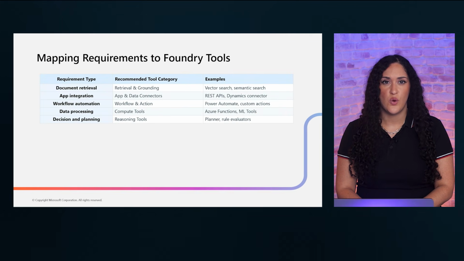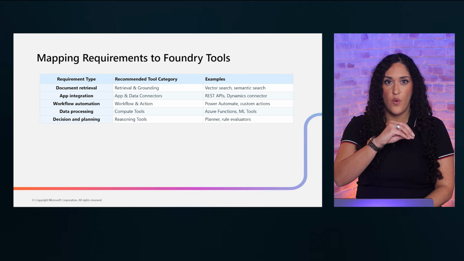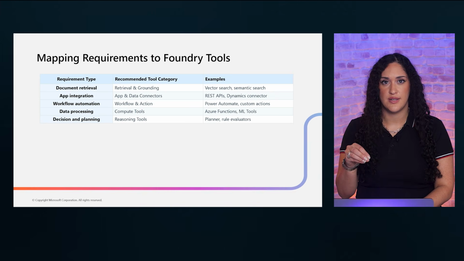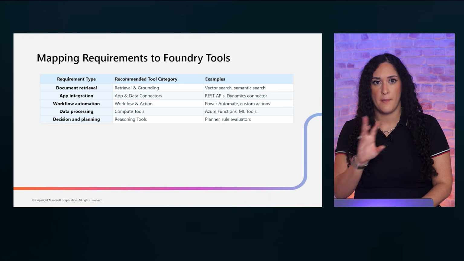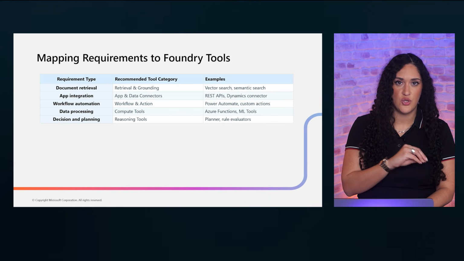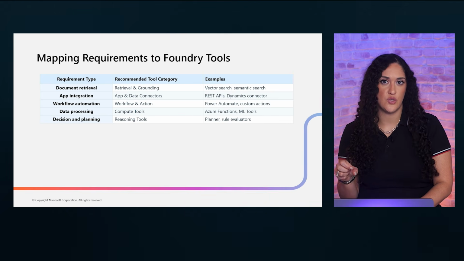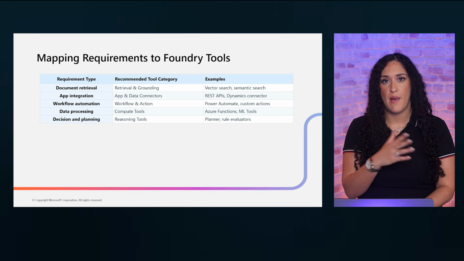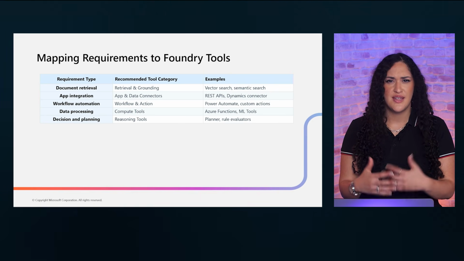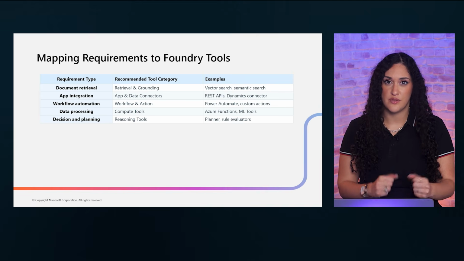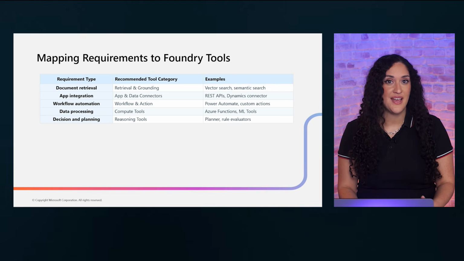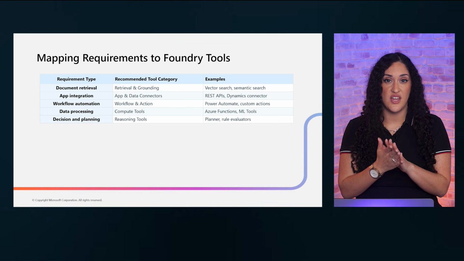This table gives you a quick reference for mapping requirements to Foundry tool categories. Document retrieval maps to retrieval and grounding tools, application integration maps to app and data connectors, workflow automation maps to workflow and action tools, data processing maps to compute tools, and decision-making or planning maps to reasoning tools. Keep this mapping in mind as you design.